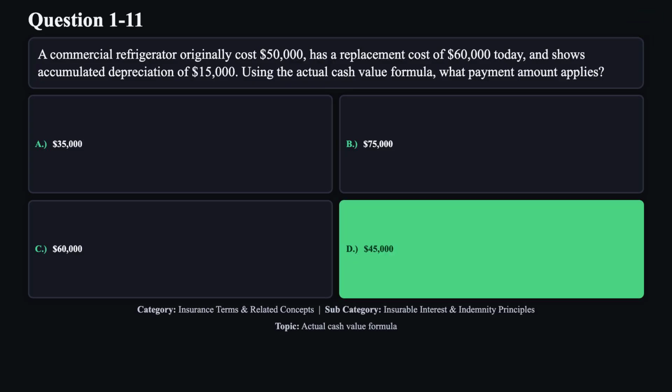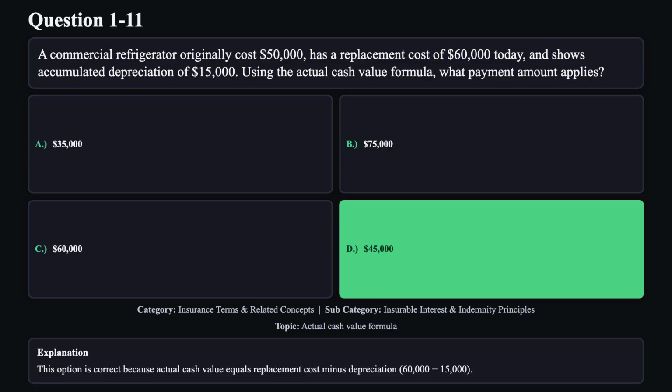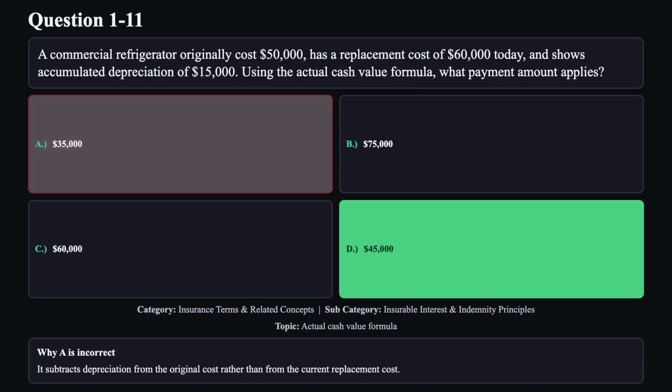The correct answer is D. This option is correct because actual cash value equals replacement cost minus depreciation, 60,000 minus 15,000. Reason A is not correct. It subtracts depreciation from the original cost rather than from the current replacement cost.